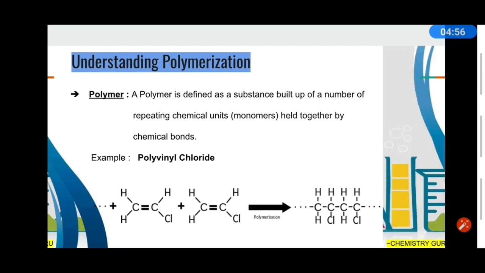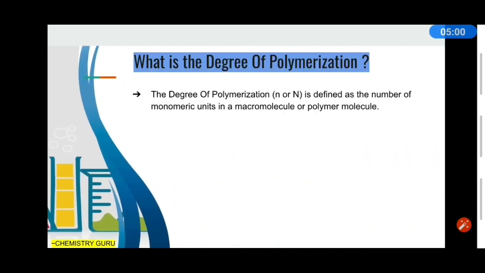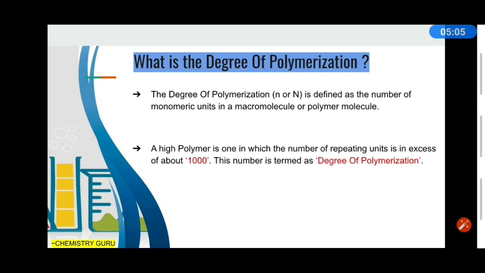So now our next topic is the degree of polymerization. What is the degree of polymerization? Let's find out. The degree of polymerization is defined as the number of monomeric units in a macromolecule or polymer molecule. We represent the degree of polymerization by small n or capital N. Now there is a term called high polymer. So what is a high polymer?